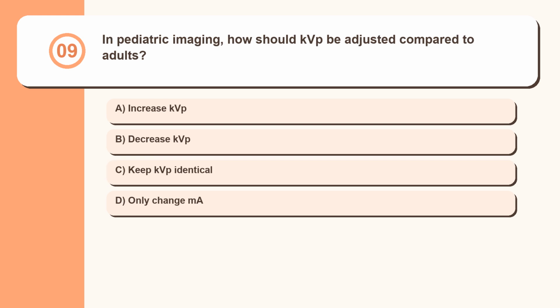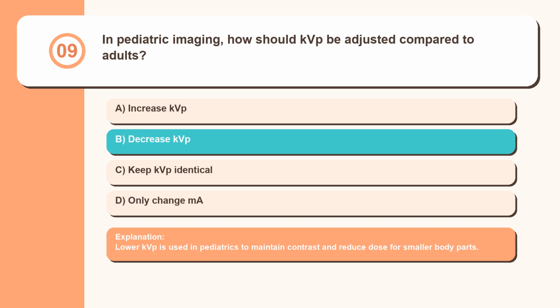Question 9. In pediatric imaging, how should kVp be adjusted compared to adults? Increase kVp, decrease kVp, keep kVp identical, only change mA. Lower kVp is used in pediatrics to maintain contrast and reduce dose for smaller body parts.